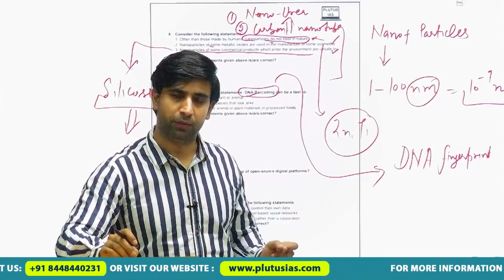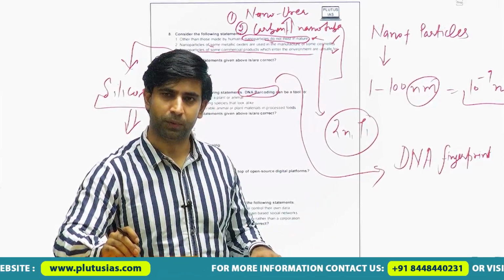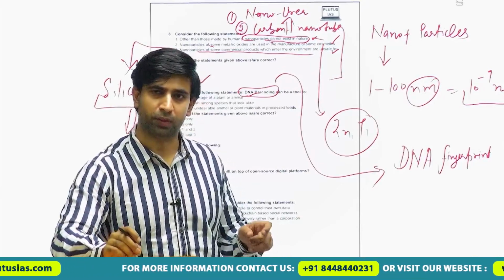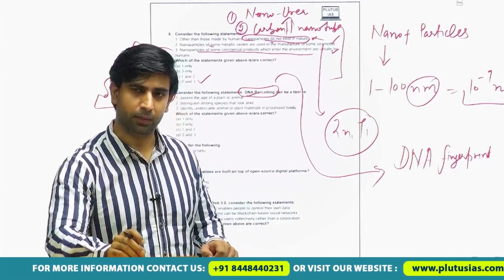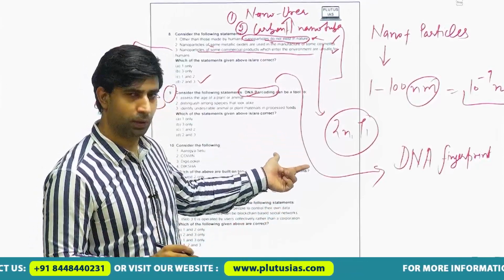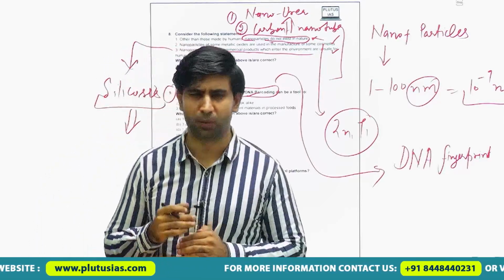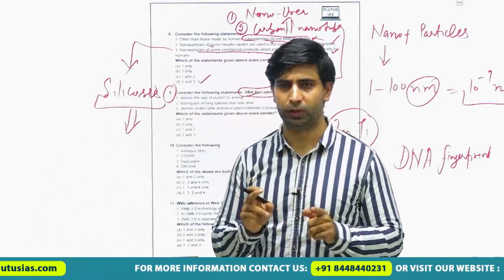Here DNA fingerprinting is focused more on an individual, not on the species. Fine. If we know this difference, then we can solve this question here, and a number of similar questions can be solved if we know this basic information.